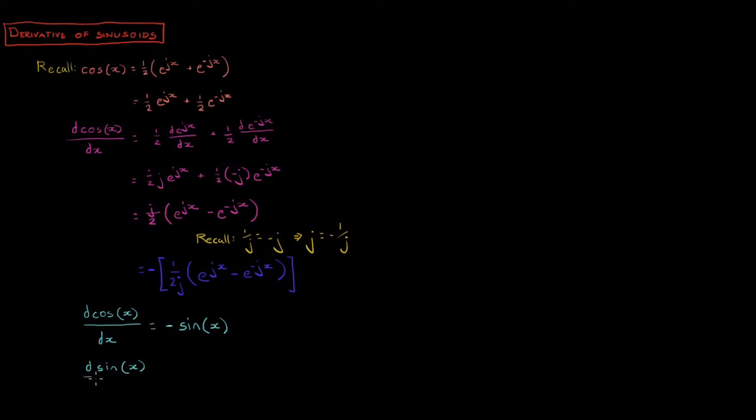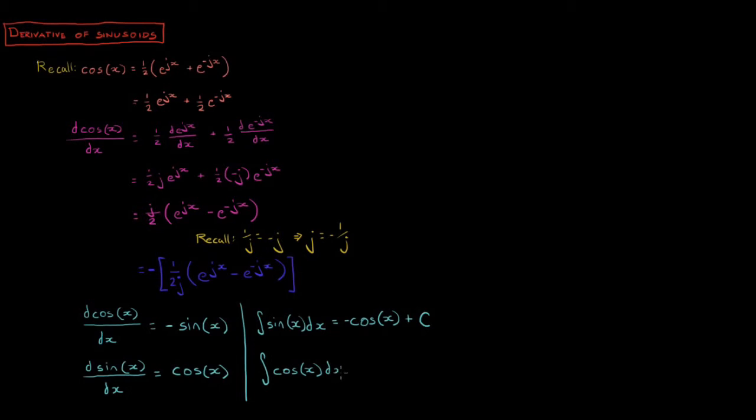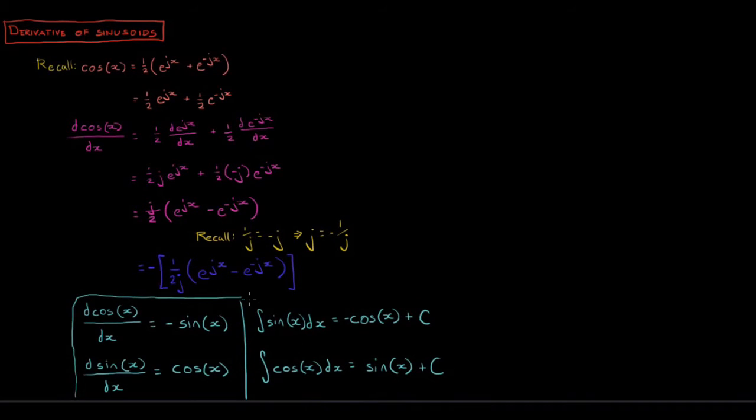I'll leave it to you to prove that the derivative of sine of x with respect to x is equal to cosine of x. It follows that the antiderivative of sine of x is equal to negative cosine of x plus c, and that the antiderivative of cosine of x is equal to positive sine of x plus c.